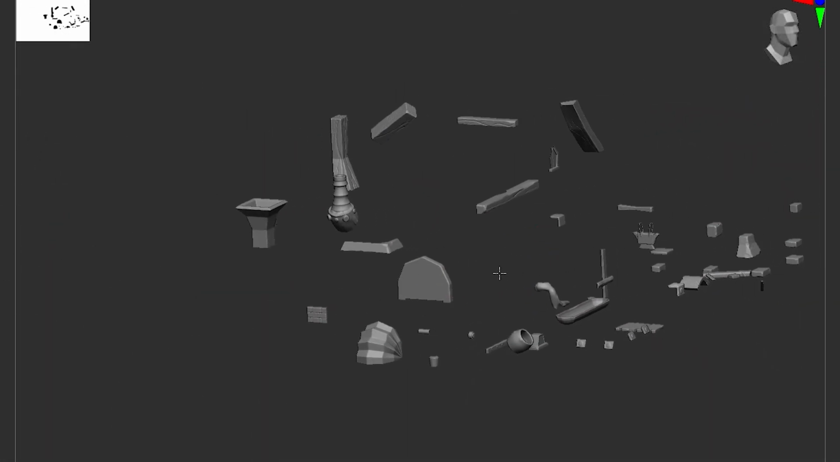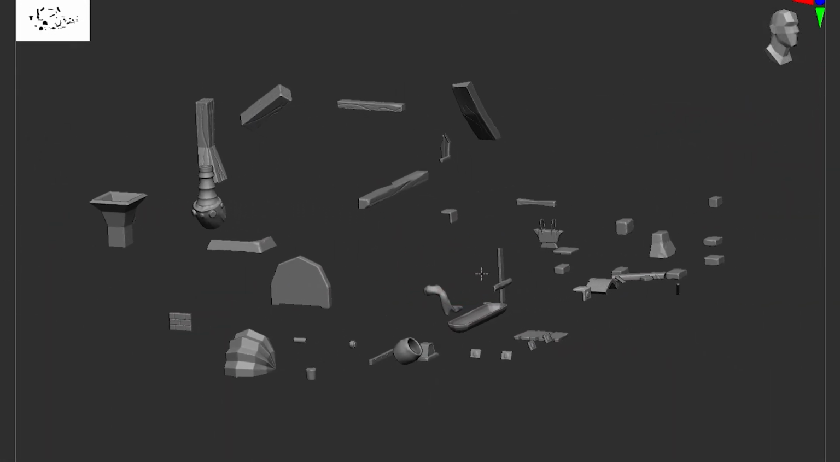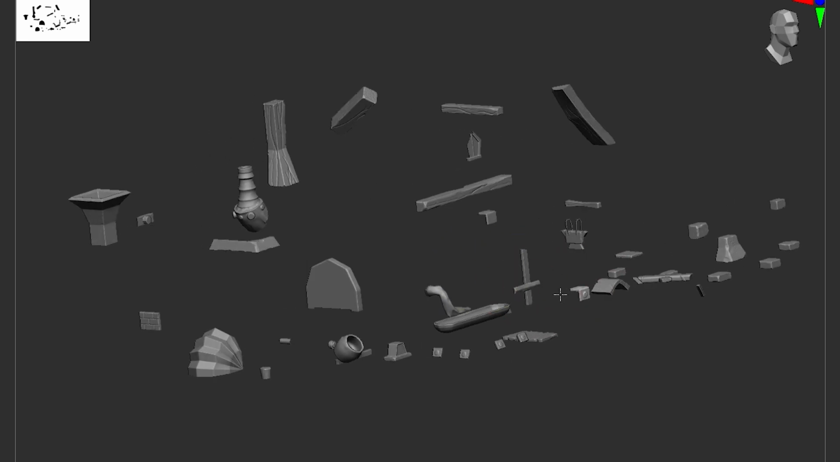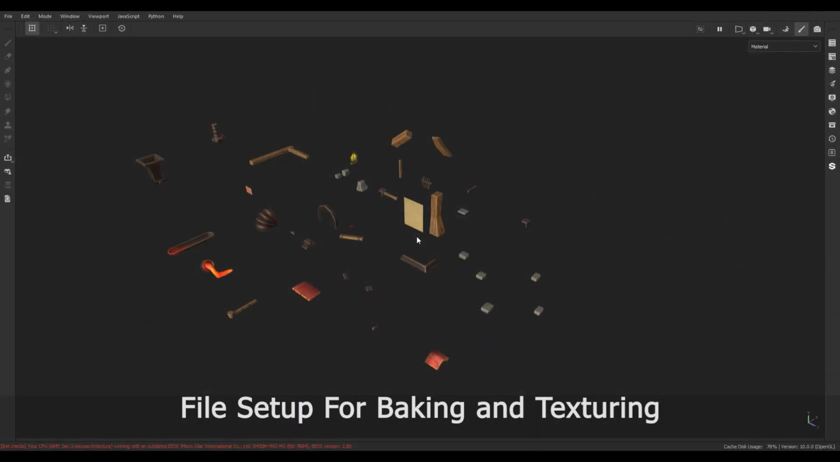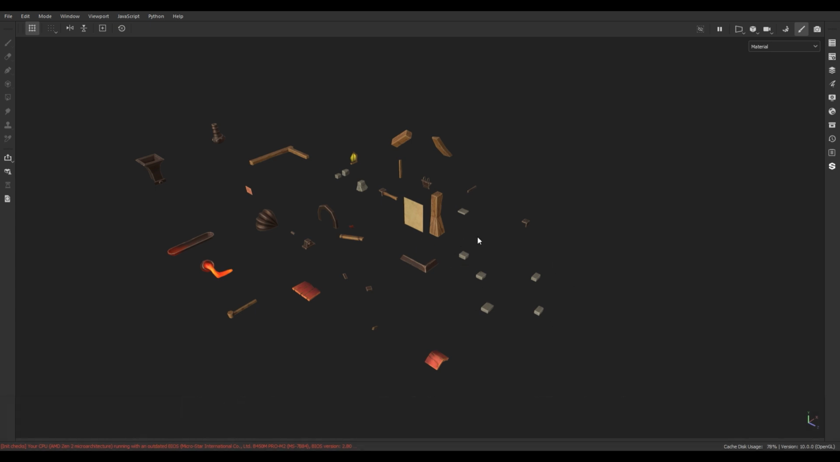So fine guys, this is my ZBrush file I have done while creating this environment. Before taking it for the baking, I just set it up for good baking and good texturing output. Here there are some rocky parts. Here these are the tiles that I used on the roof.